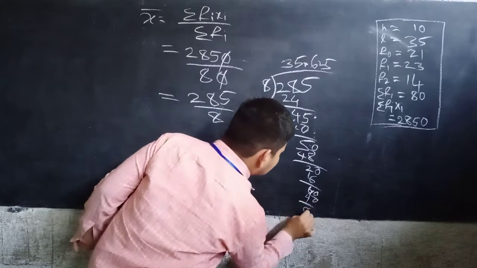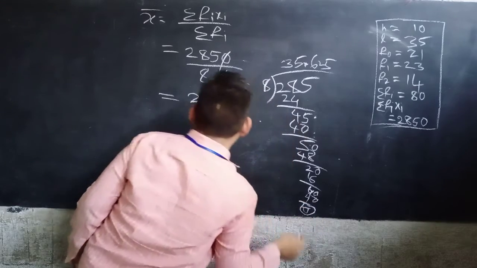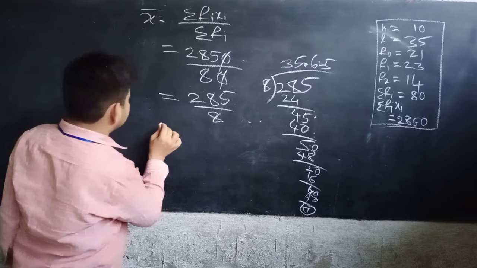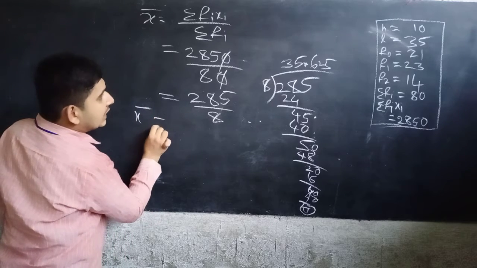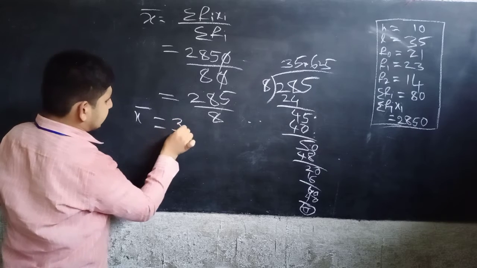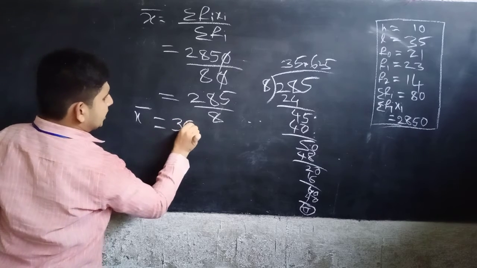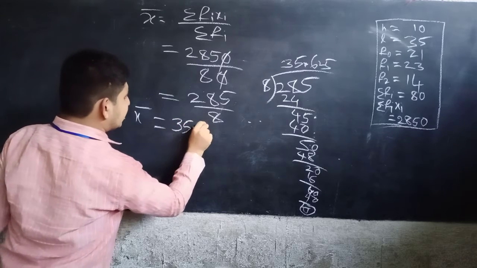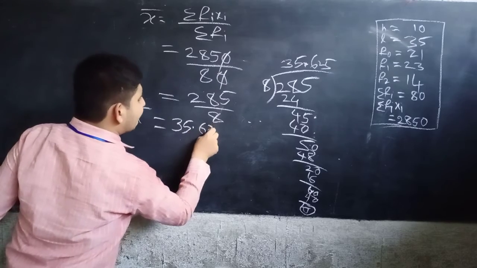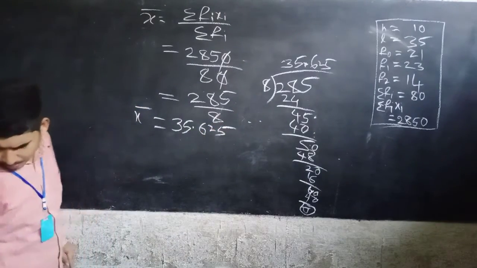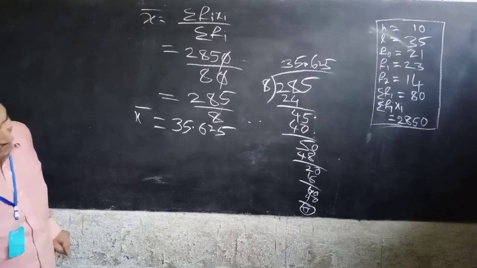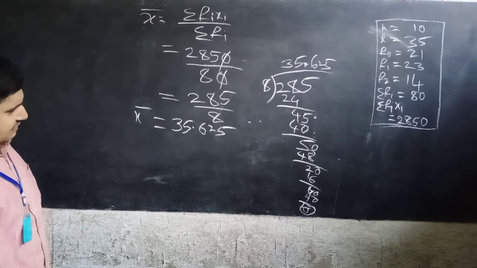0. So mean is what? X bar equal to 35.625. Okay, 35.625.